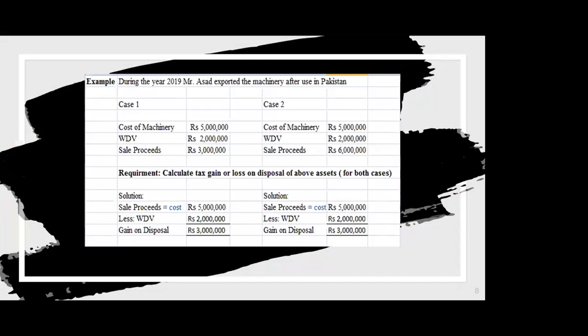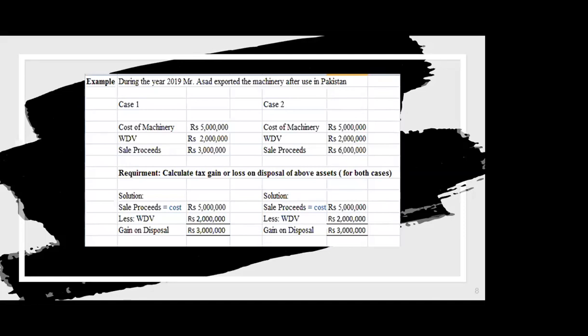So this is an example. During the year 2019, Mr. Asad exported the machinery after use in Pakistan. Here we are given two cases. In both the cases, we have the same amount of cost and the written down value, whereas the sale proceeds in one of the cases is less than cost of machinery, and in the other case it is greater than cost of the machinery. The requirement is to calculate the tax gain or loss on disposal of above assets for both the cases.